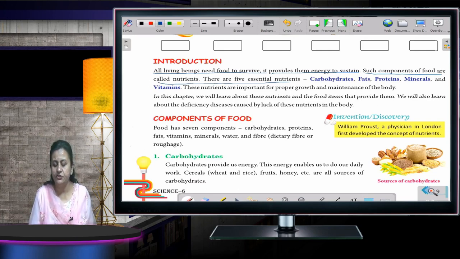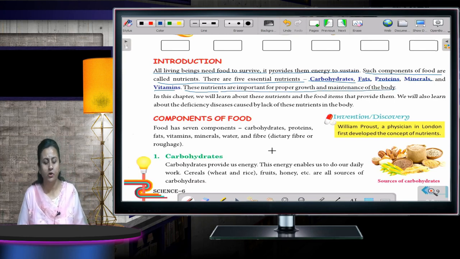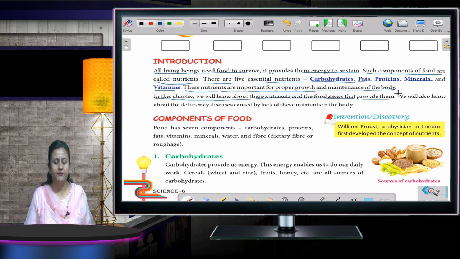There are 5 essential nutrients. First is carbohydrates, fats, proteins, minerals and vitamins. These nutrients are important for proper growth and maintenance of the body. In this chapter, we will learn about these nutrients and the food items that provide them. So, let's start. The first topic is carbohydrates.